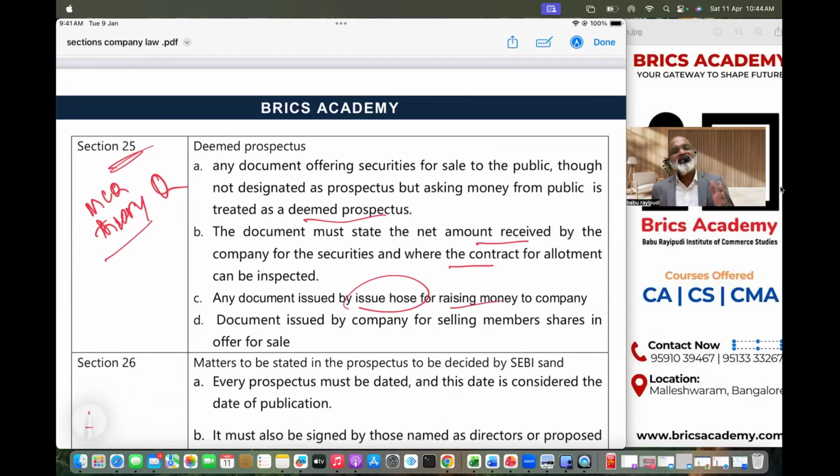So the first important point is any document that is issued by a company, though not designated as a prospectus, but in that document the company is asking the public to subscribe to the securities, it is called a deemed prospectus. Similarly, sometimes a company might take the help of an issue house or a merchant banker or a third party. The third party might issue a document to raise money from the public in the form of securities. That is going to be called a deemed prospectus. When I treat any document as a deemed prospectus, I am making the company liable for any misstatements or frauds in that prospectus.